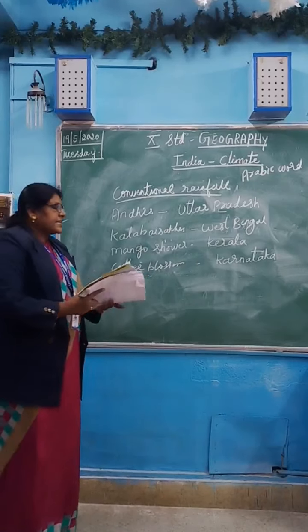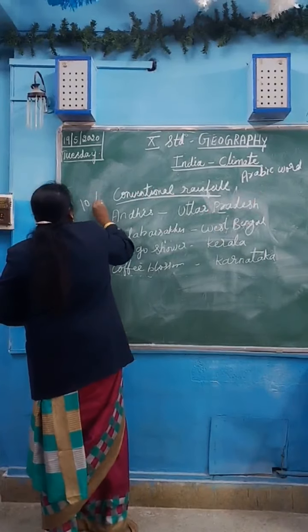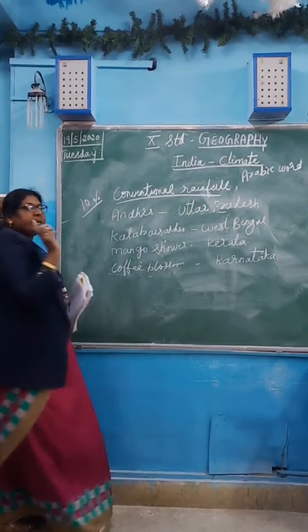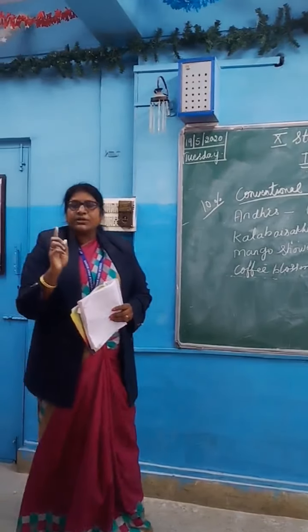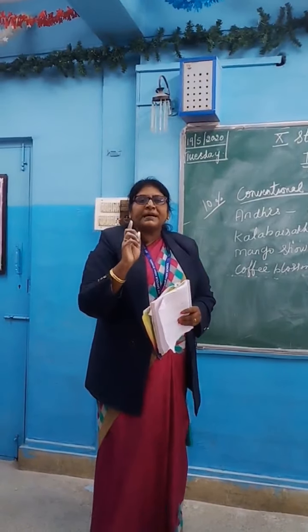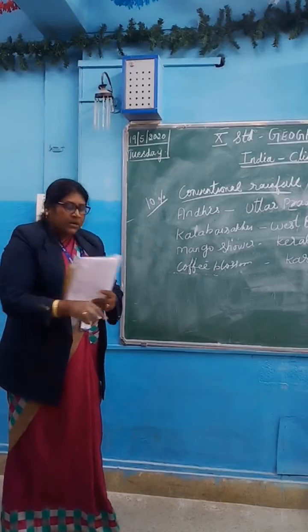It is beneficial to the growth of the coffee crop. So in the summer season, India receives only 10% of rainfall, whereas in the winter season, as I told you, it is only 2% of rainfall.